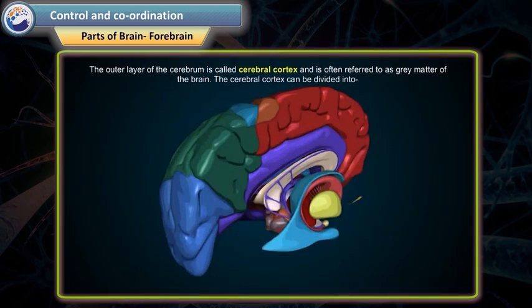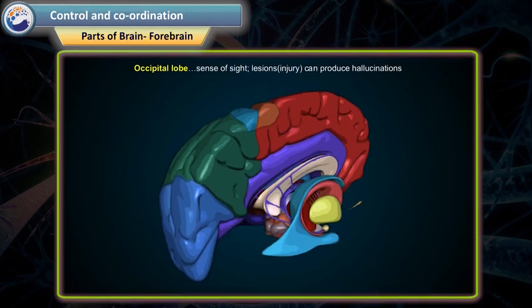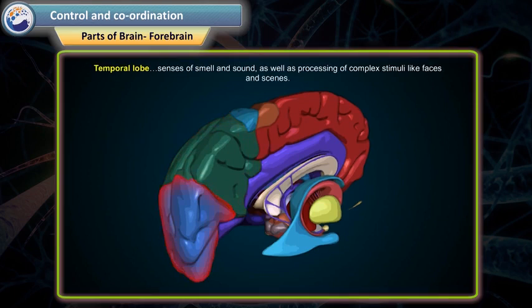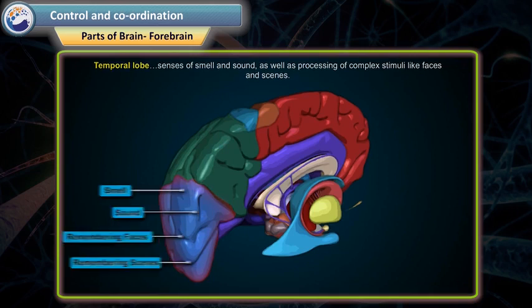The outer layer of the cerebrum is called the cerebral cortex and is often referred to as the grey matter of the brain. The cerebral cortex can be divided into Number 1. Occipital lobe, sense of sight. Injury can produce hallucinations. Number 2. Temporal lobe, senses of smell and sound, as well as processing of complex stimuli like faces and scenes.